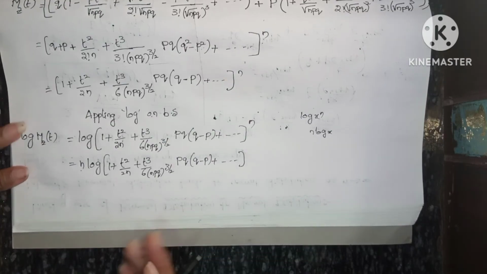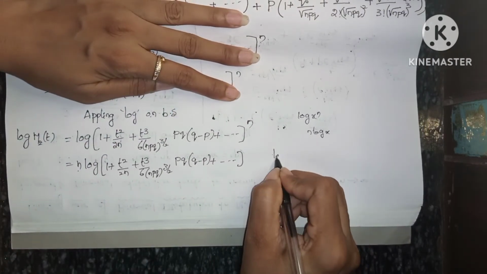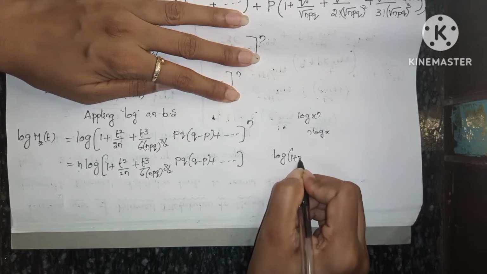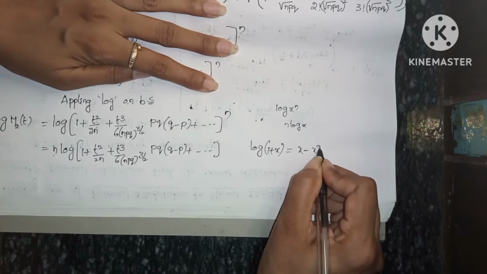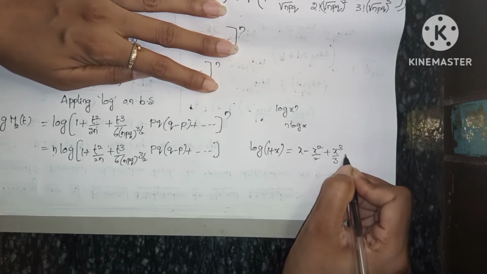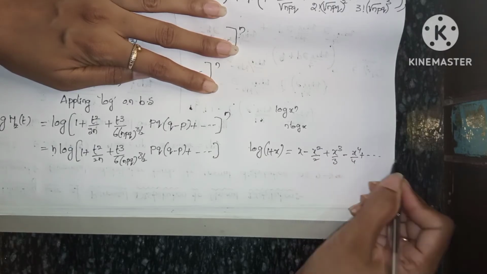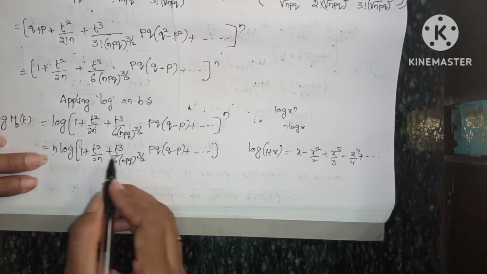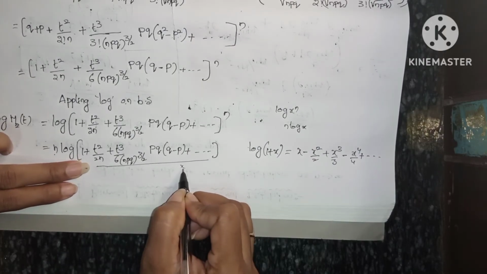Again, if you observe this one, it is in the form of log 1 plus x. The log 1 plus x formula is x minus x square by 2 plus x cube by 3 minus x power 4 by 4 plus and so on. So now in place of x, this full term is there. So this full term is called x.